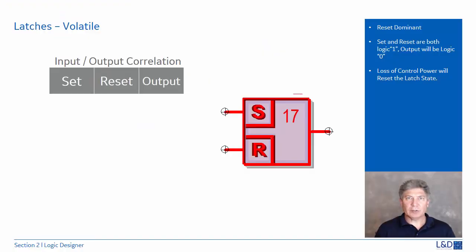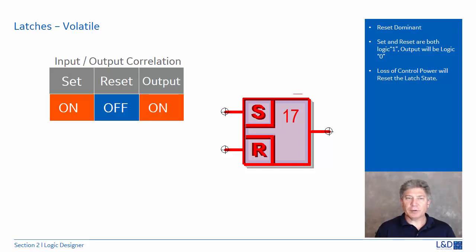Here we have a truth table that shows the correlation between the inputs set and reset against the output. If the set is on and the reset is off, meaning on being a logical 1 and off being a logical 0, the output is on.